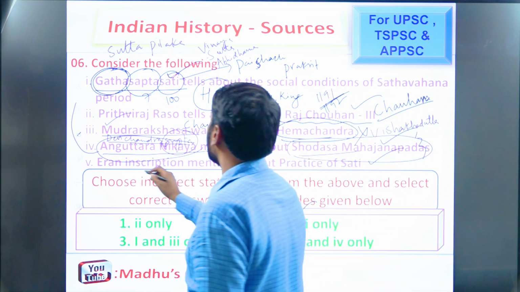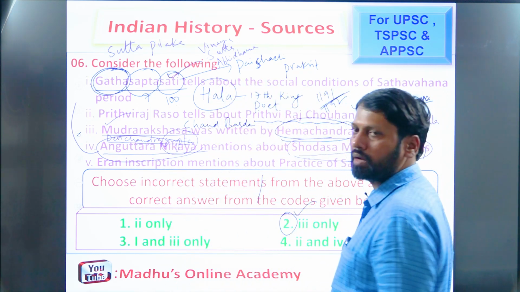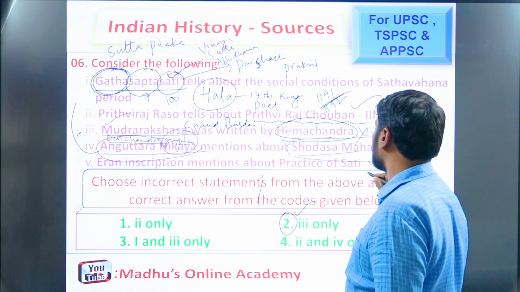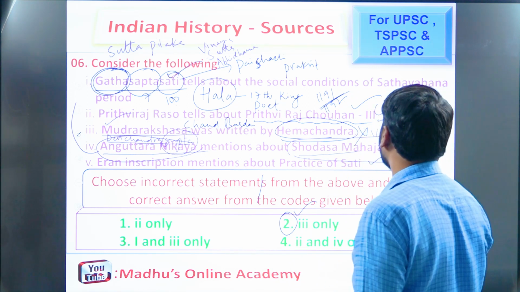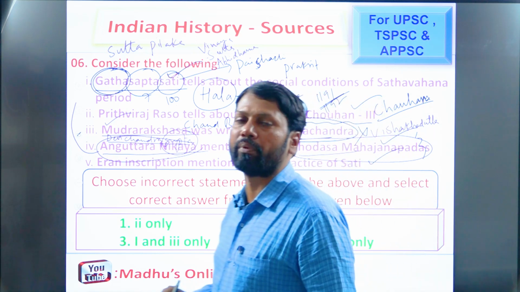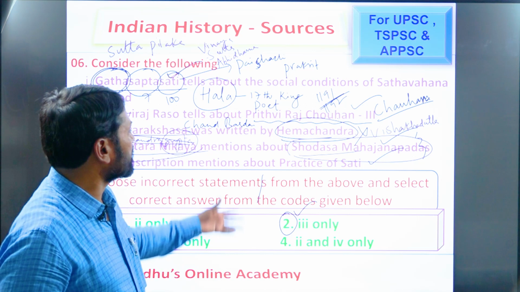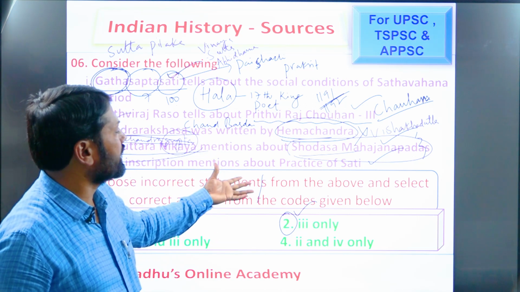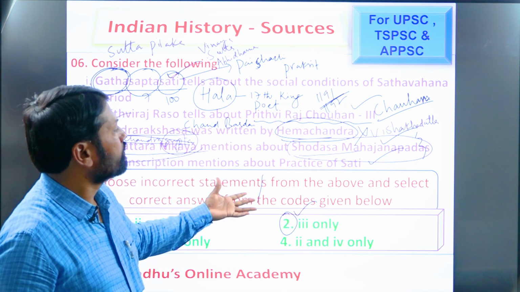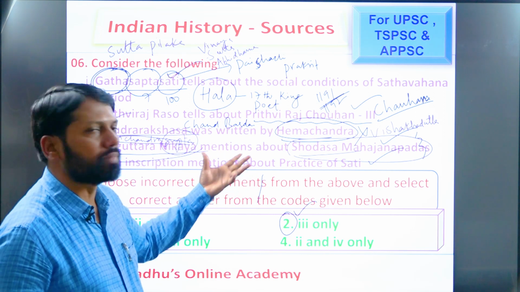Next, the last one. The Iran inscription mentions the practice of sati. Absolutely right. This Iran inscription was set up by Bhanugupta of the Gupta period, dated 510 AD, so it belongs to the 6th century AD, remember. This is the one and only inscriptional source where the practice of sati is mentioned for the first time.